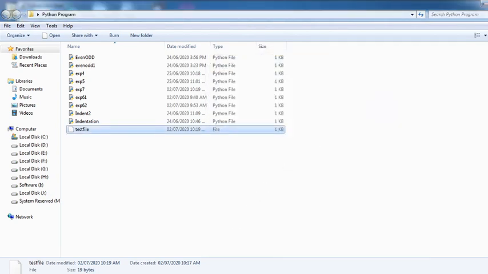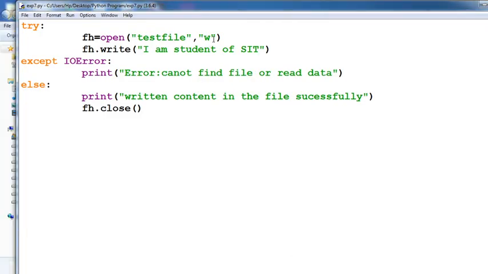Okay, getting that? Also, suppose you want to append. Now the message is already available in your file, that is, I am the student of SIT. Suppose you want to type, I am the student of SIT, Department of Computer Science and Engineering. Simply type this message.